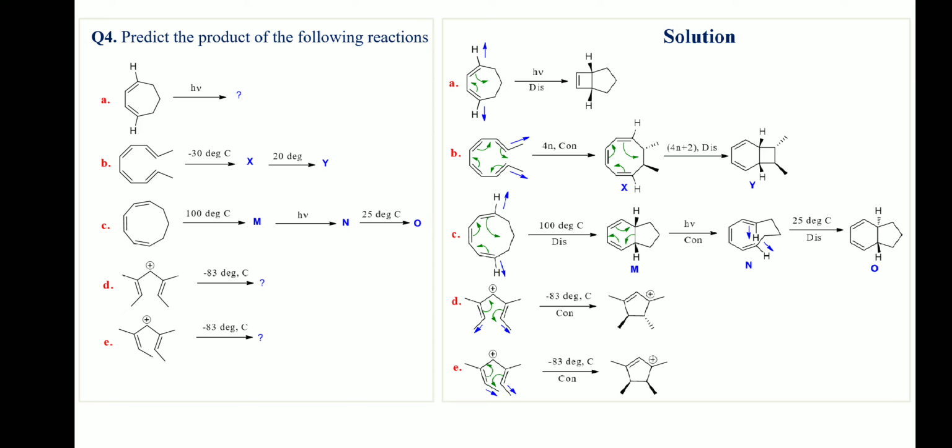Now, product X has a 4n plus 2 conjugated pi electron system. Under thermal condition, this will again undergo a disrotatory electrocyclic ring closing process. Since the two hydrogen atoms on the terminal carbons are pointing in opposite directions, the resulting bicyclic product Y will have these hydrogens cis to each other. That is, the two rings in Y will be cis.